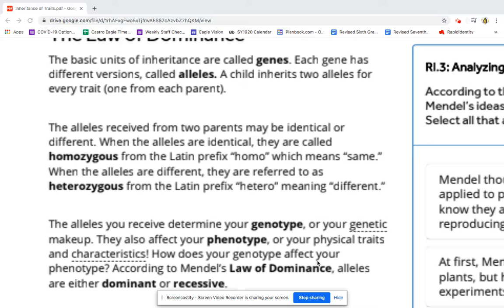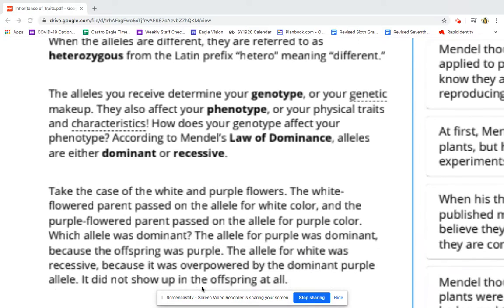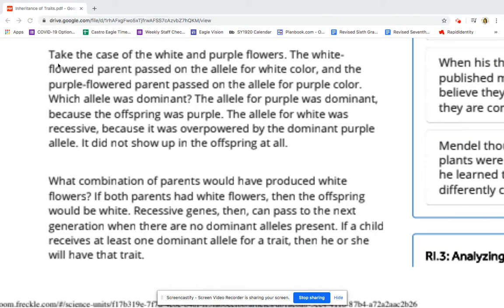How does your genotype affect your phenotype? According to Mendel's law of dominance, alleles are either dominant or recessive. Take the case of the white and purple flowers. The white flowered parent passed on the allele for white color, and the purple flowered parent passed on the allele for purple color.